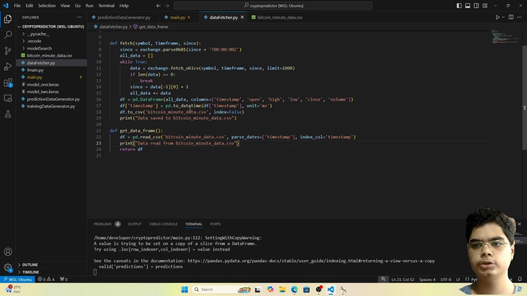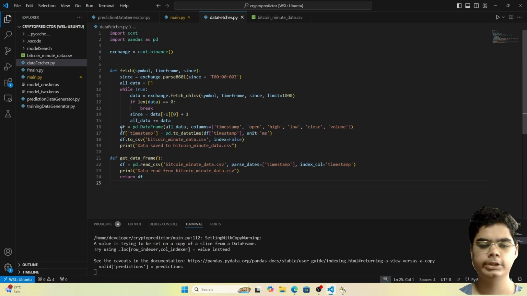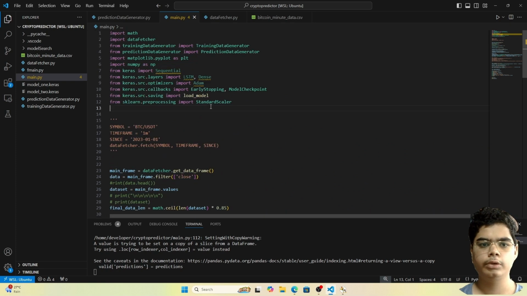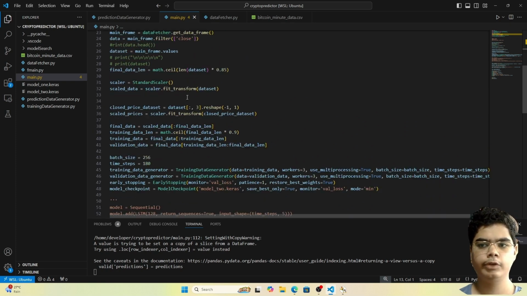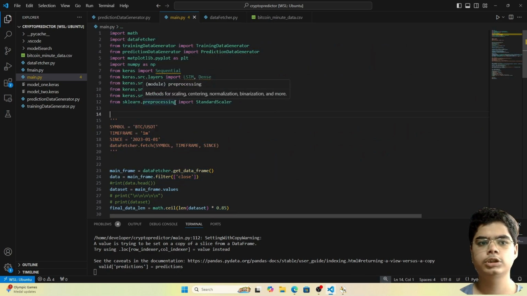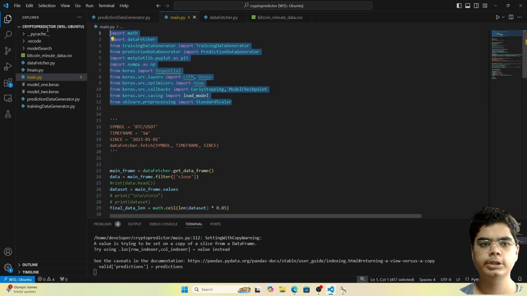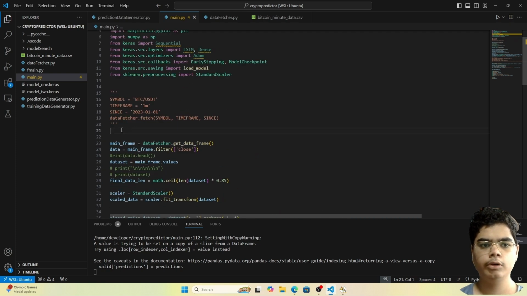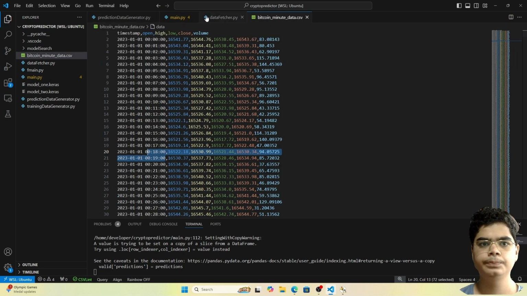Okay, so this is the file that I have designed that helps us get the data from the internet, store it in the CSV file, and then also read it. So now let's come to the main file. This is the file in which we have done all our machine learning stuff. First, as usual, we have done some imports. Here is our data fetcher file, and for now I have commented out this code because there is no need to fetch the data each time we run this code, as the data we fetch is saved in this CSV file.